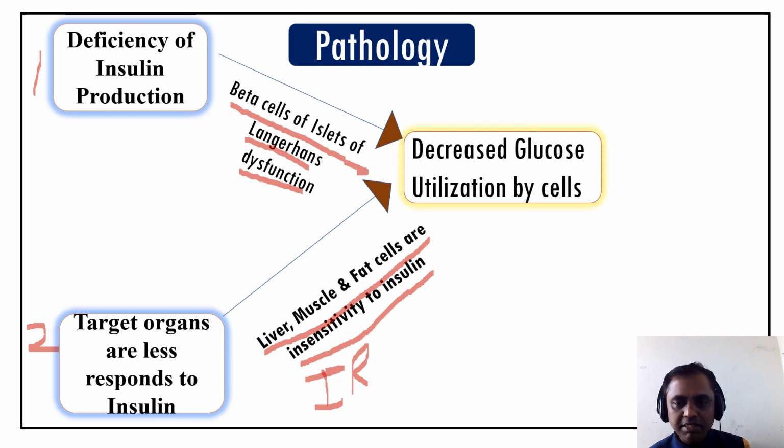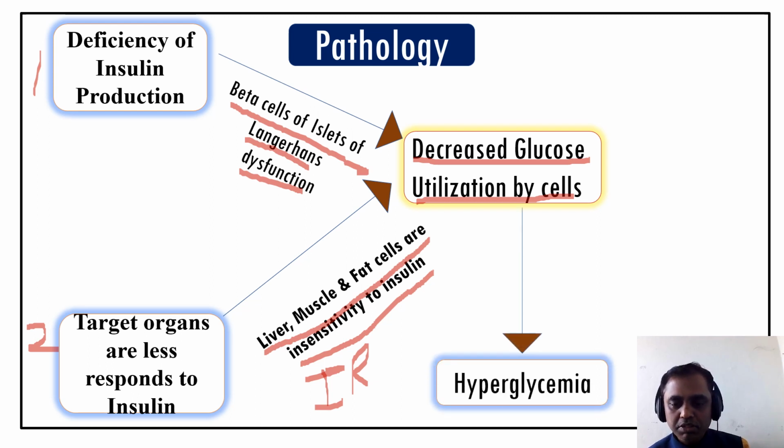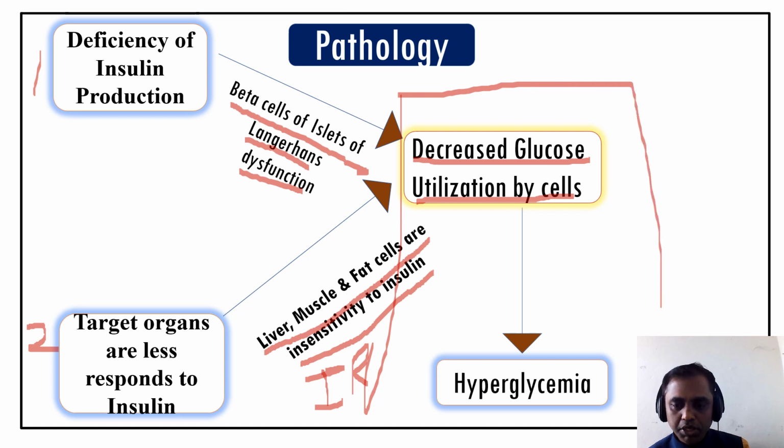The ultimate result is decreased glucose utilization by the cells. So the cells get decreased glucose, or in other words, the glucose will accumulate in the blood. That is known as hyperglycemia. These two pathologies are very important to understand diabetes mellitus. One pathology is hyperglycemia and another is decreased utilization. The glucose will be more in the blood but less in the cells. That leads to the pathogenesis of diabetes mellitus.